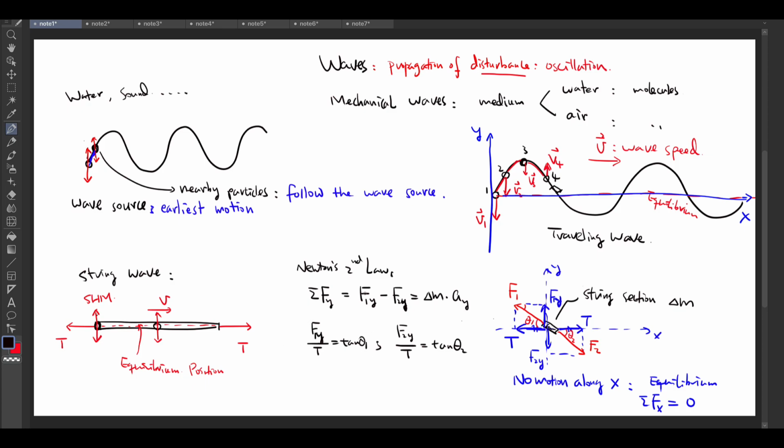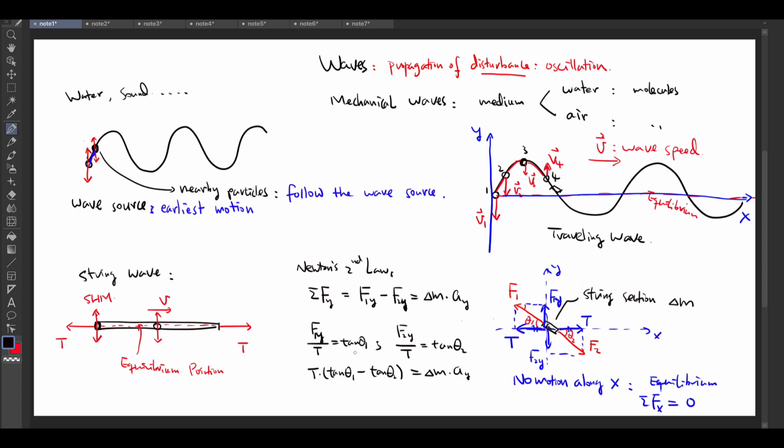So we can replace the two forces on the left side by T times (tangent theta 1 minus tangent theta 2) equals delta M times ay.